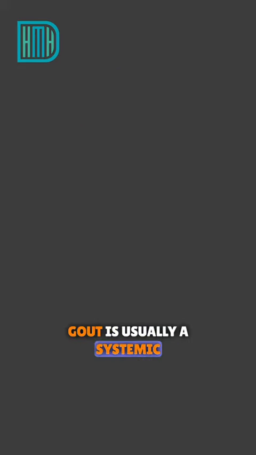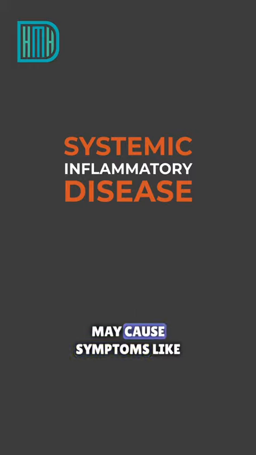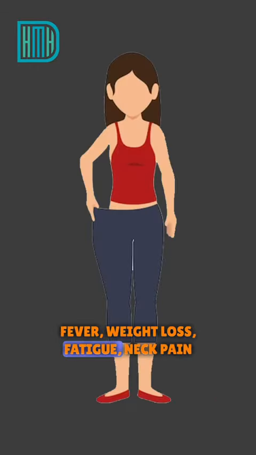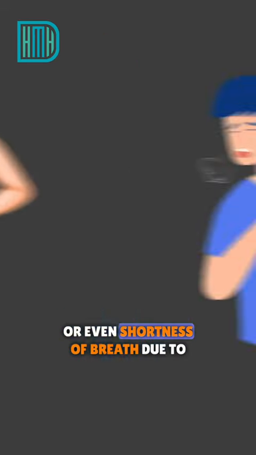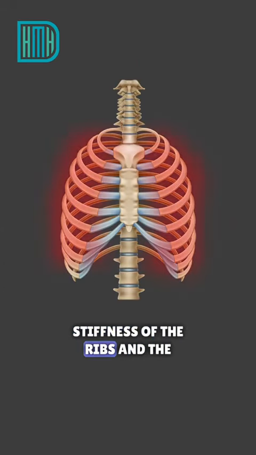Gout is usually a systemic inflammatory disease, and it may cause symptoms like fever, weight loss, fatigue, neck pain, lower back pain, sacroiliac joint pain, or even shortness of breath due to stiffness of the ribs and the vertebrae.